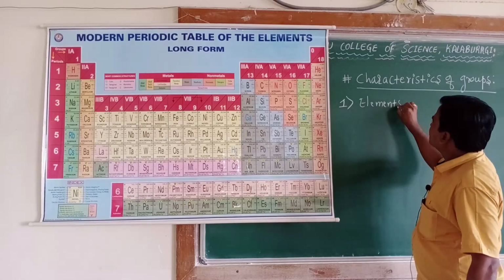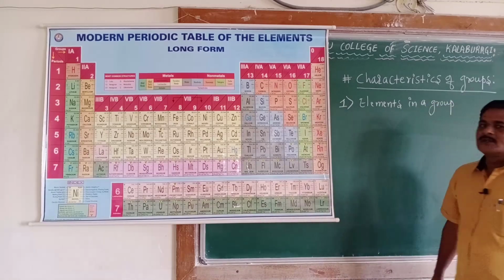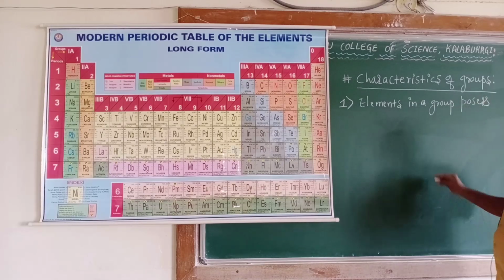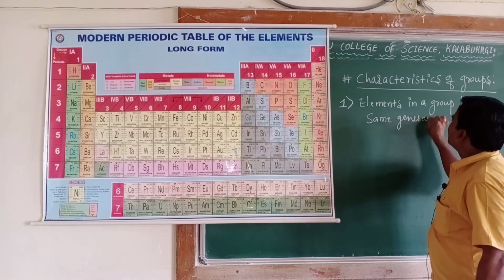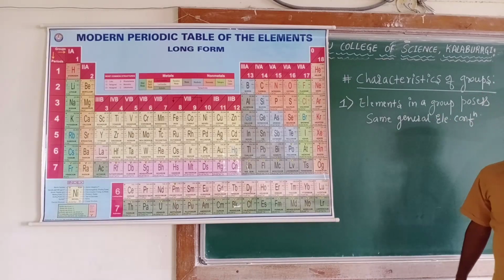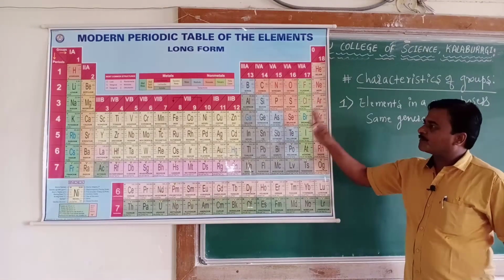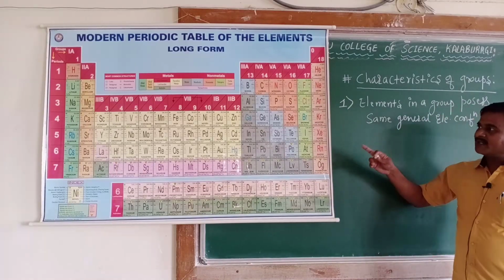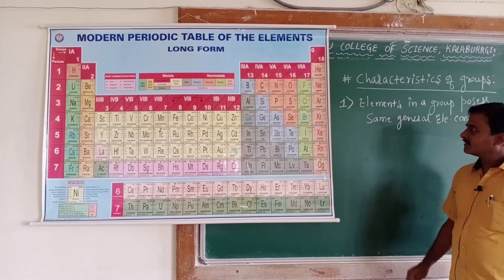possess the same general electronic configuration. What is the first characteristic of a group? Element in each and every group you take, group 1 to group 18, whichever group you take, the elements in a group possess a general electronic configuration.